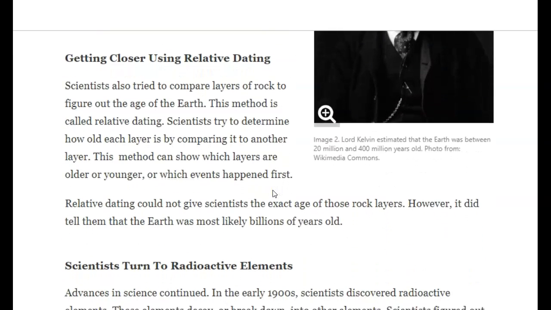Getting closer using relative dating. Scientists also tried to compare layers of rocks to figure out the age of the Earth. This method is called relative dating. Scientists try to determine how old each layer is by comparing it to another layer. This method can show which layers are older or younger, or which events happened first. Relative dating could not give scientists the exact age of those rock layers. However, it did tell them that the Earth was most likely billions of years old.